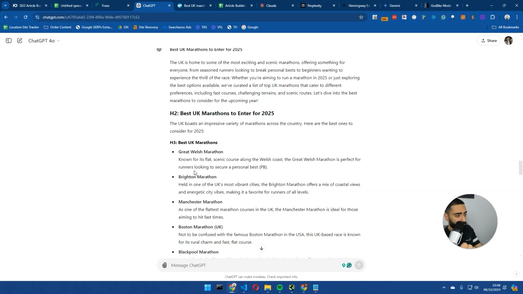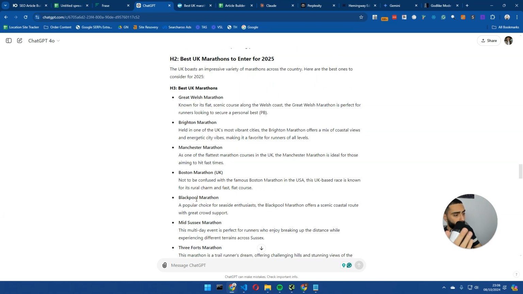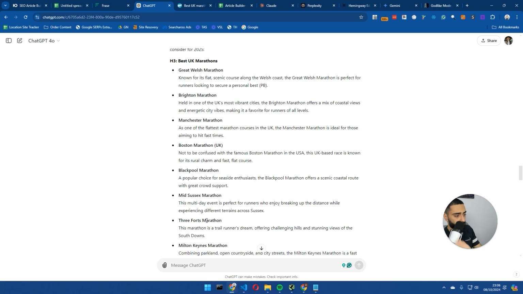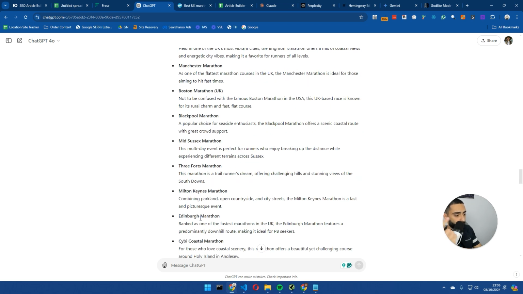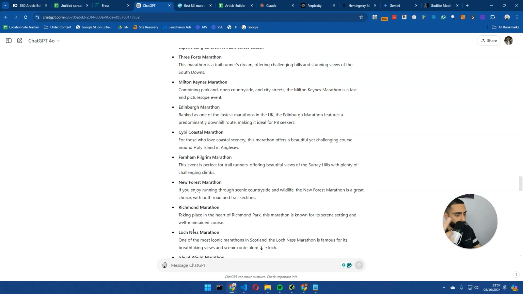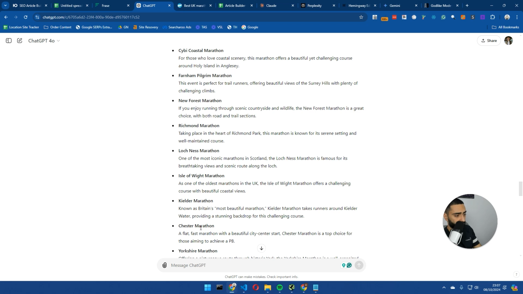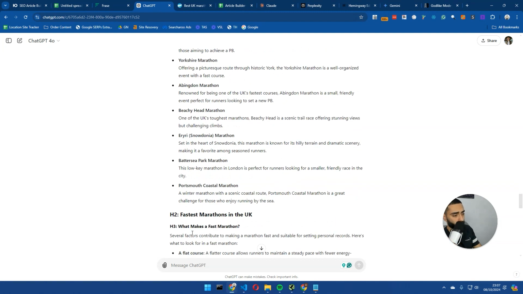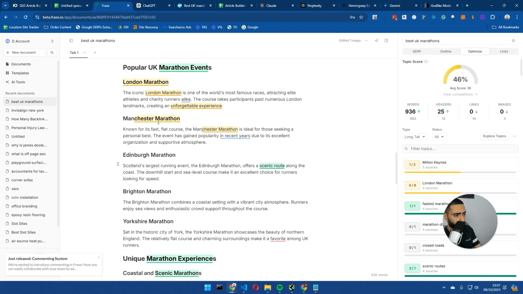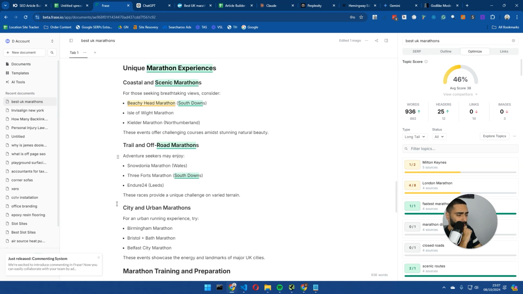We've got Great Welsh Marathon, Brighton, Manchester, Boston Marathon in the UK, Blackpool Marathon, Mid Sussex, Three Forts, Milton Keynes, Edinburgh, Sibby Coastal, Farnham, New Forest, Richmond, Loch Ness, Isle of Wight Marathon, Kielder Marathon, Chester, Yorkshire, and so forth, right? There's about 20 marathons there, whereas with Claude, there's only 1, 2, 3, 4, 5 marathons. So again, we've not got the best in-depth list by any means.